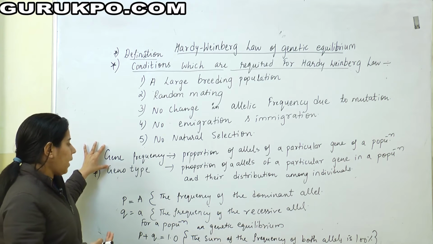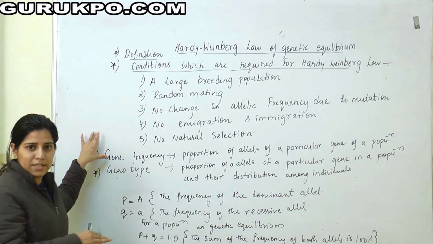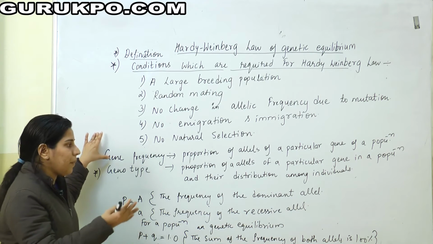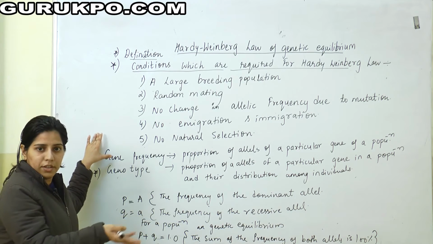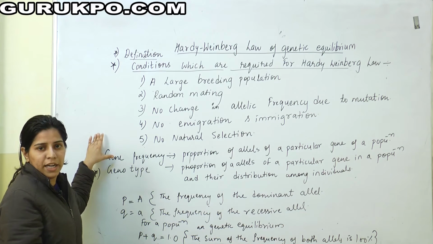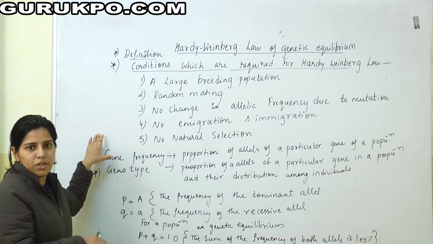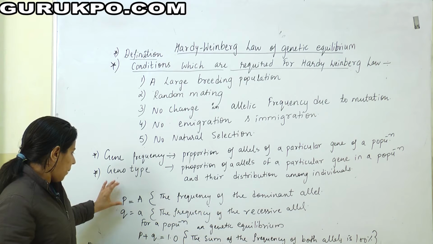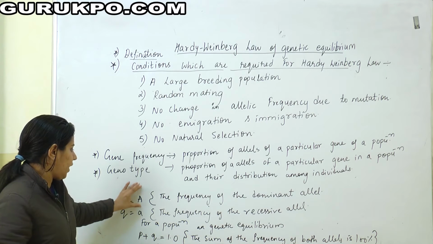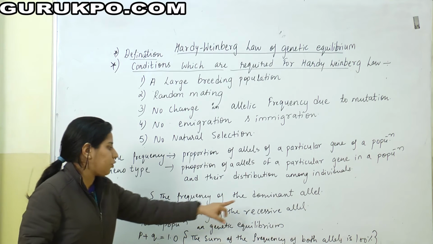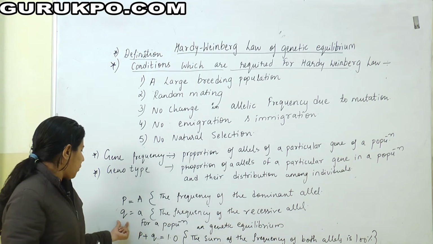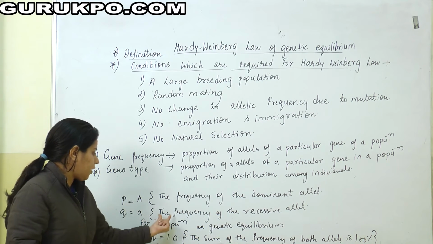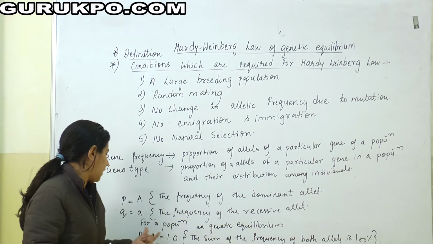And genotype frequency is the proportion of alleles of a gene in that particular population and their distribution among individuals. Then, the mathematical way: p is equal to A, the frequency of the dominant allele, and q is equal to small a, the frequency of the recessive allele.